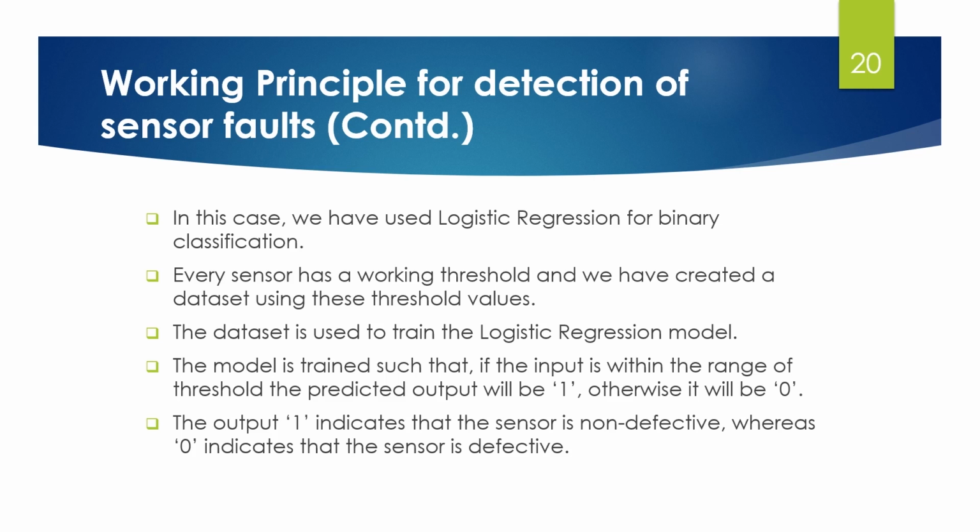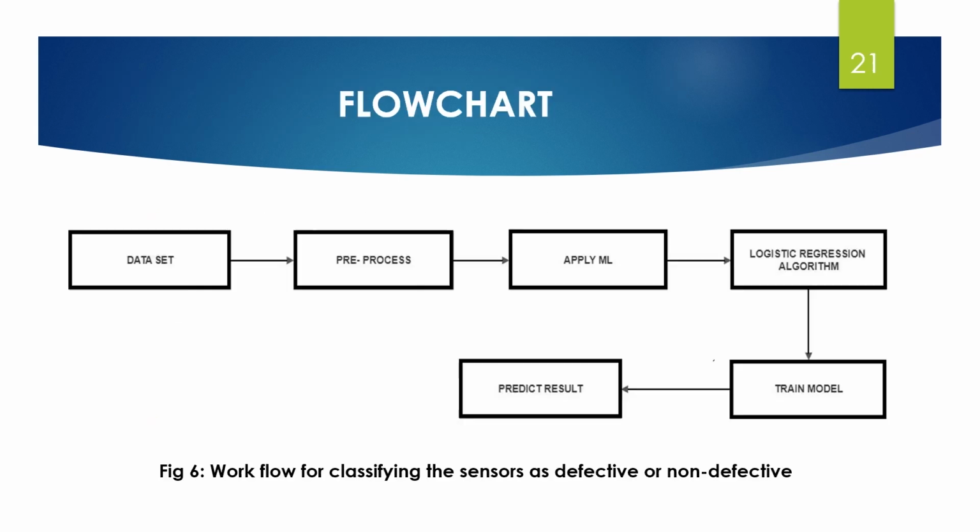Every sensor has its own working threshold, and by analyzing the working threshold of every sensor, we have created the dataset. The output should be 1 if the sensor is in the working state, whereas the output should be 0 if the sensor is defective. This flowchart shows the workflow for classifying the sensors as defective or non-defective. The first step is to create the dataset. We have formed the dataset by considering the sensor data as the independent variable and the predicted output as the dependent variable. When we upload the code written in the Arduino IDE to the Arduino microcontroller, we get different sensor outputs depending on the variations in the greenhouse parameters.